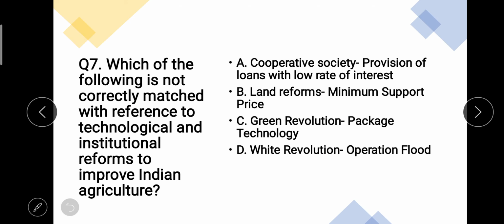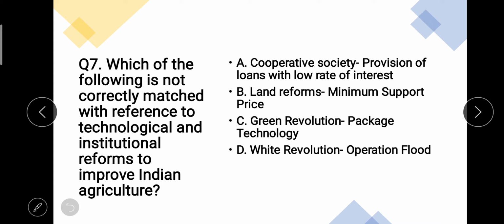Now see question number 7. Which of the following is not correctly matched with reference to technological and institutional reforms to improve Indian agriculture? A option, cooperative societies, and it's matched with provision of loans with low rate of interest. Yes, cooperative societies provide loans to the farmers. B option, land reforms, minimum support price. Government has announced minimum support price, but that is not related to land reforms.